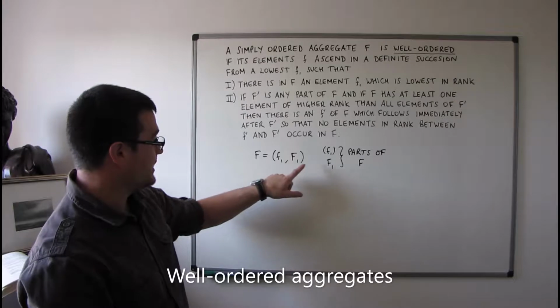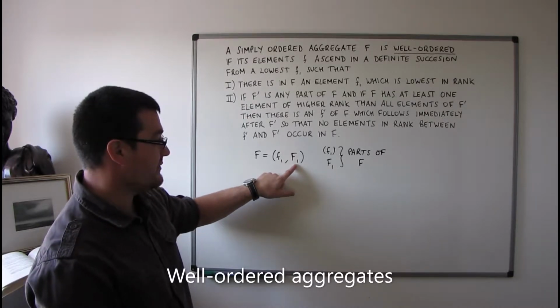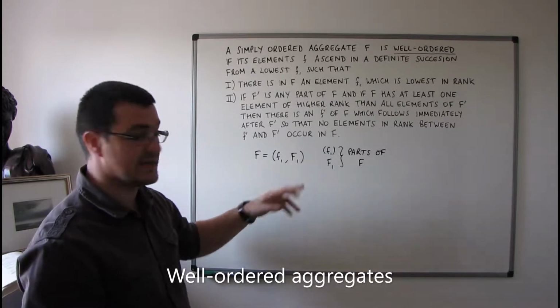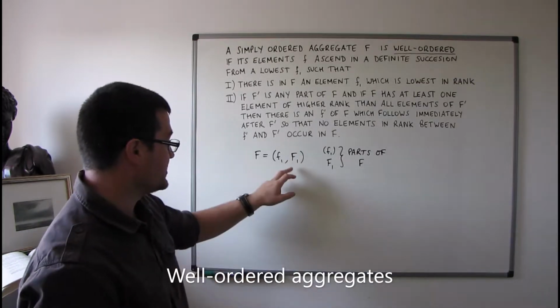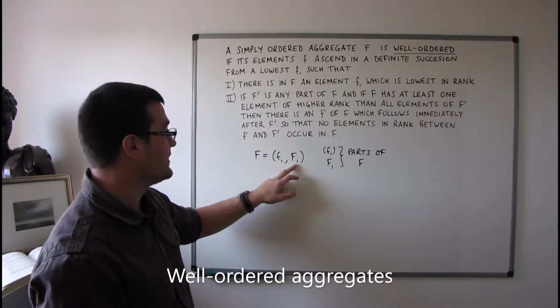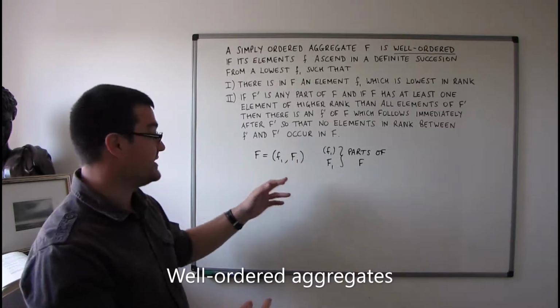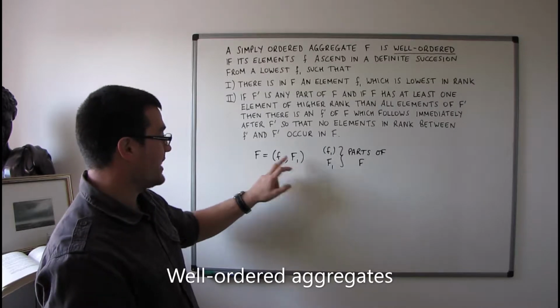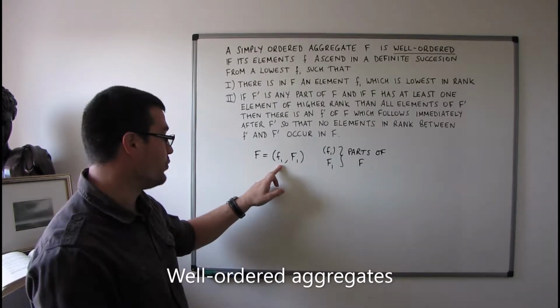So we have a part of F, F1', assuming that this is not an empty aggregate, then it does contain some elements of F. Then it's an aggregate that contains at least one element that is greater in rank than f1.